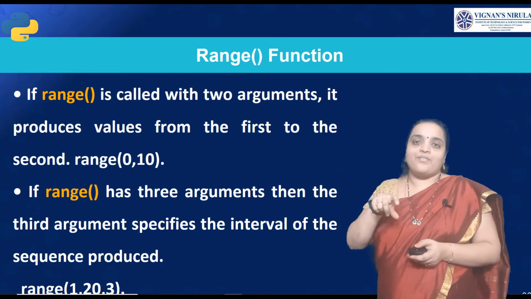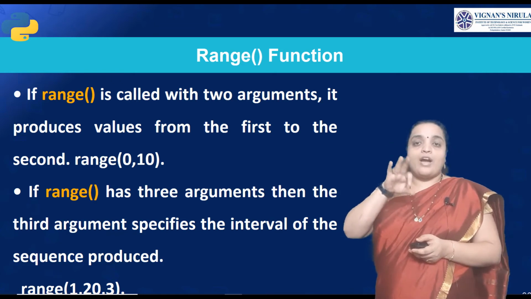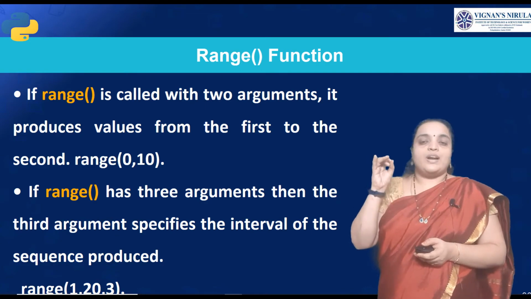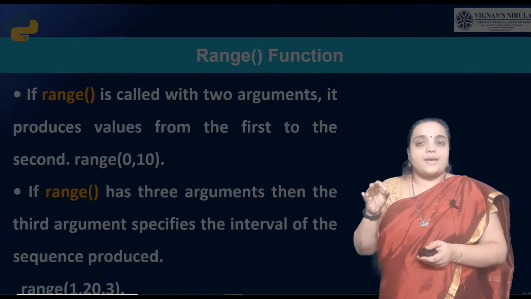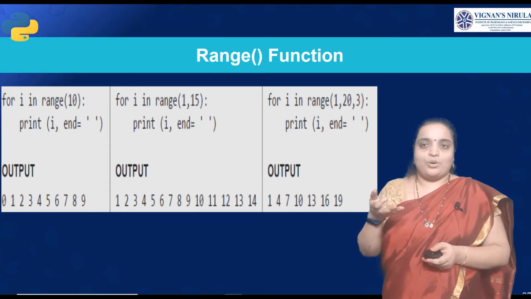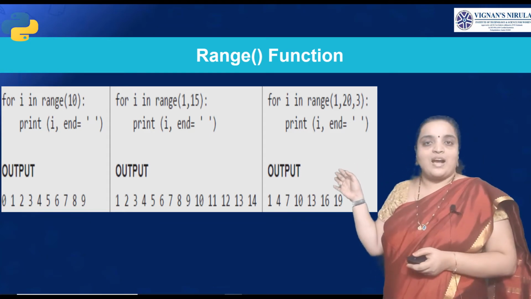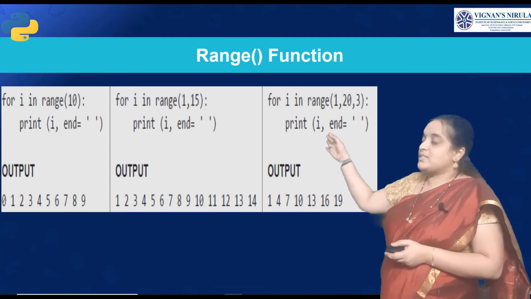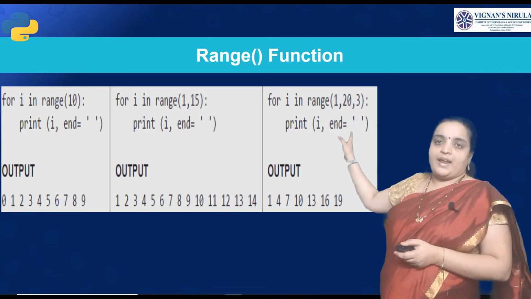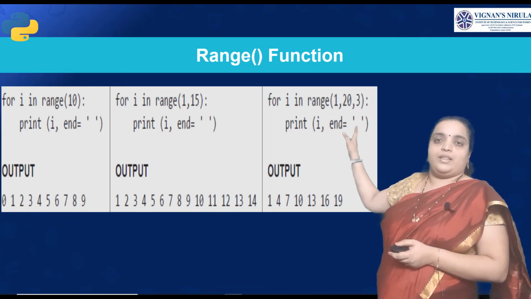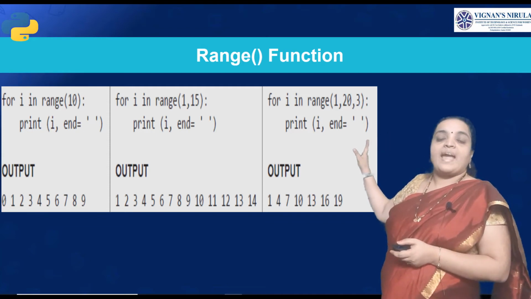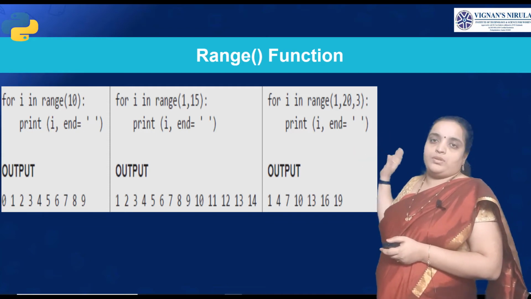And it can also have 3 arguments. As of now, I have already told you: the first one is beginning, the second one is ending, the third one is step. Is that clear? You have seen the example also. In this example we have specified a single index, that is 10, and here we have used a double index: it starts from 1 and ends with 15. In the third one we have seen, it starts with 1, ends with 20, with step count 3.